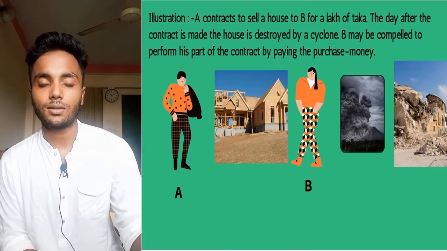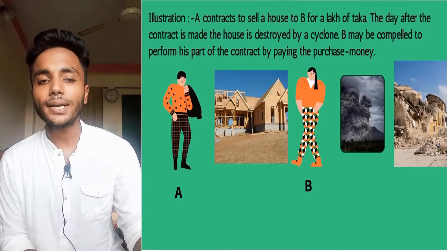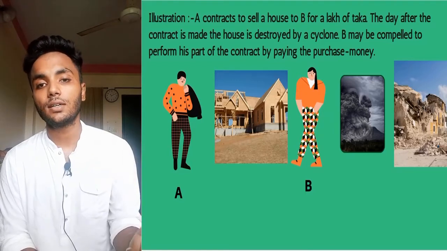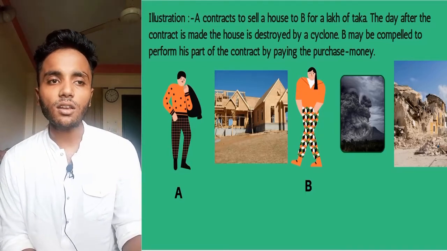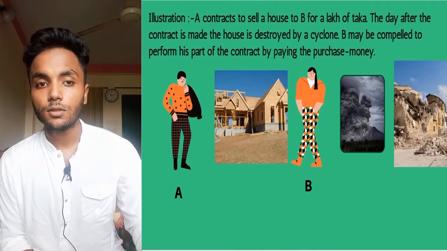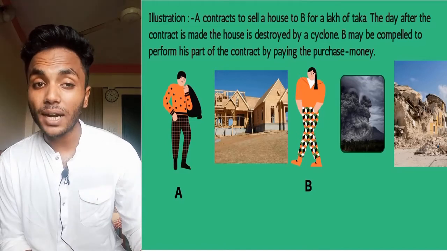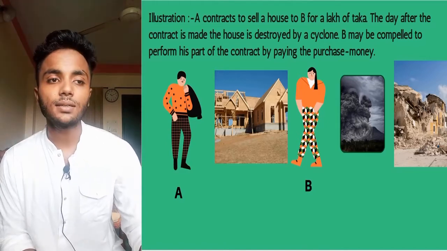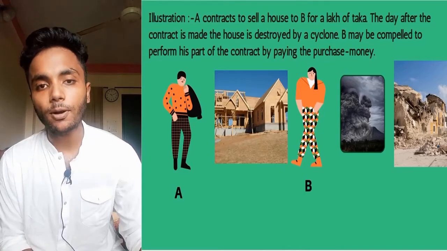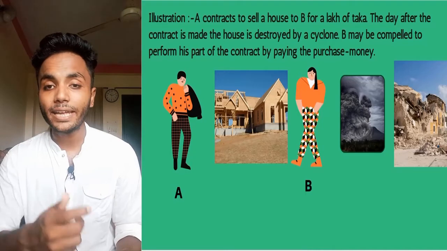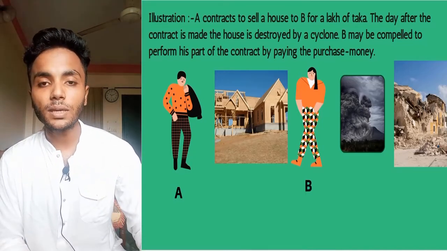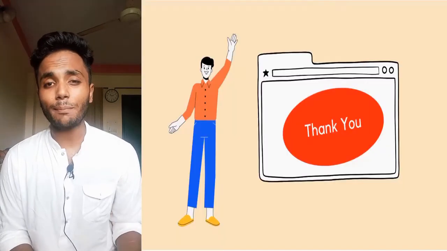Though the house is not livable now, that land has some value and a building can still be created on it. And that land might be very important for B. So even though the subject matter has partially ceased to exist, A can compel B to specific performance of the contract by paying the purchase money which was previously agreed. So this is all about section 13.